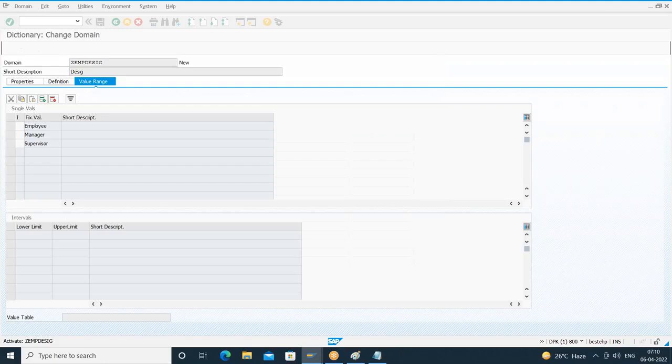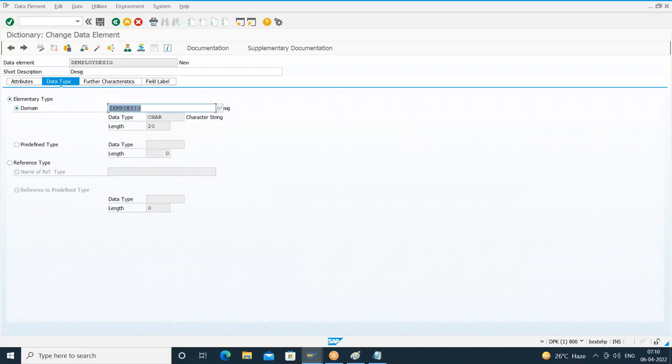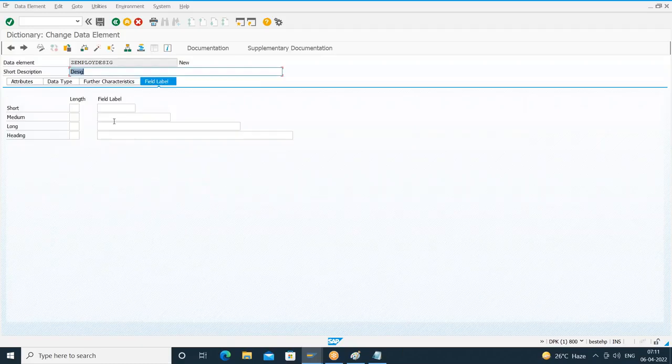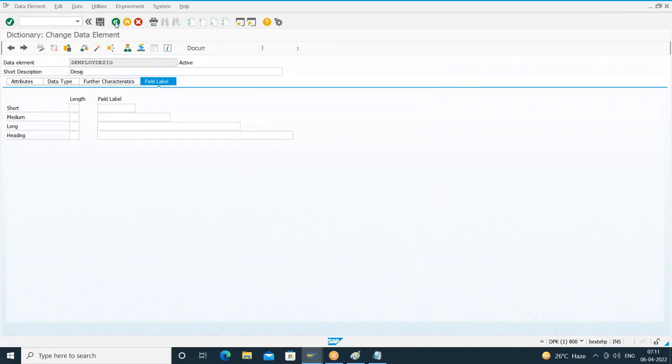Okay, the domain is getting activated. So we are done with the domain creation. Go back. Now for this data element, I have to maintain the field label. Wantedly, I will not maintain any field label. Let's see whether it allows me or not. I have not maintained any label. I'll try to activate my data element. Check for the syntax, no issues. Activate the data element, go back.